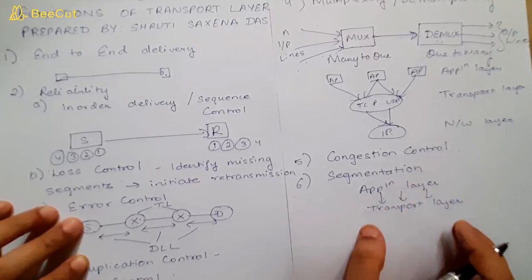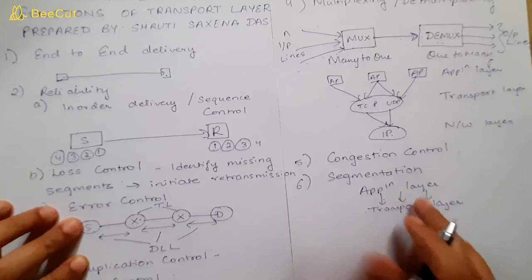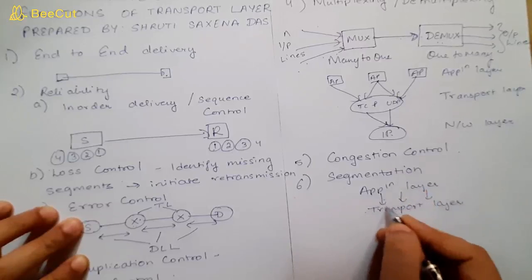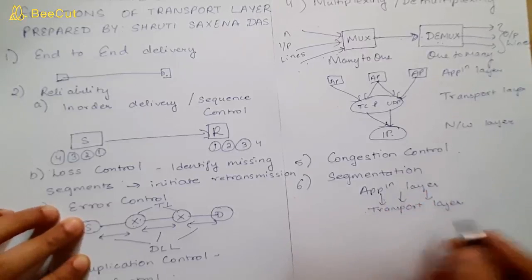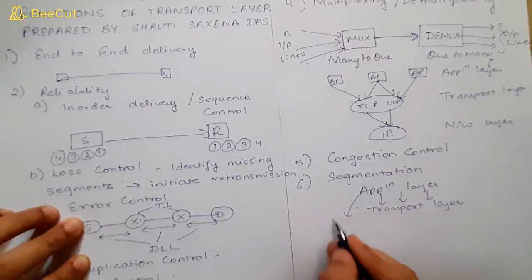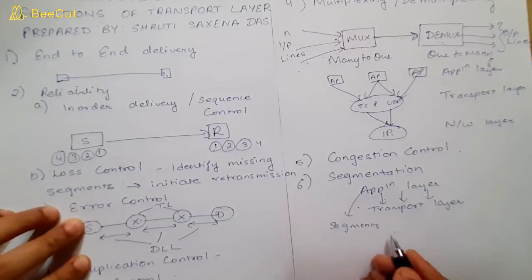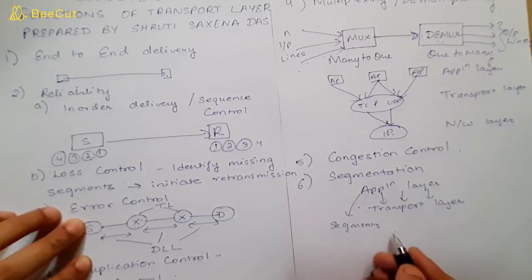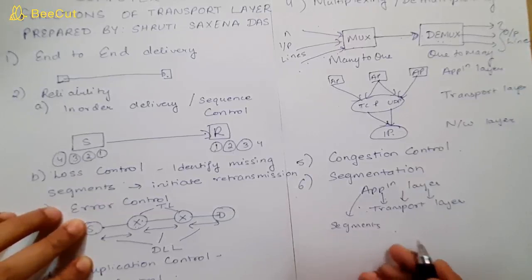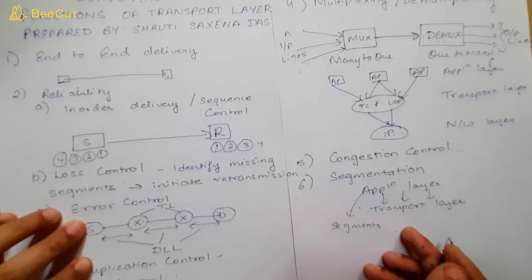Whatever data is coming will be broken into a number of segments. Each segment is then passed to the IP layer for transmission to the destination.